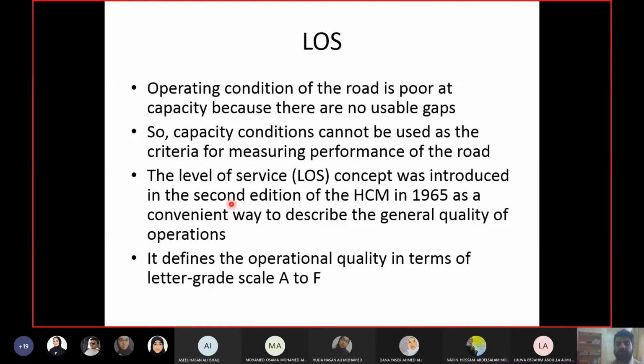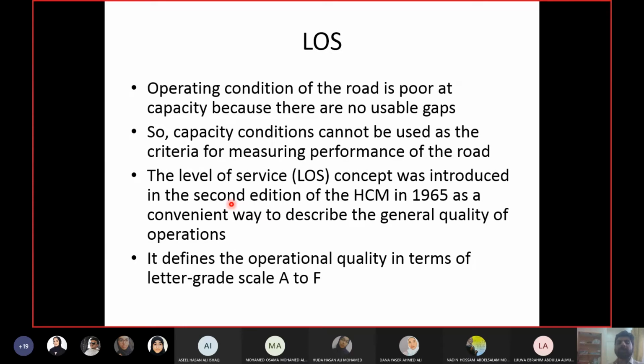You want to change your lane, the lane is completely full. So you have to disturb the other drivers to make sure that you can do the required action. So capacity conditions are not good for drivers. They will feel discomfort, stressed because they are completely surrounded by cars and they cannot move according to their own will and choice.